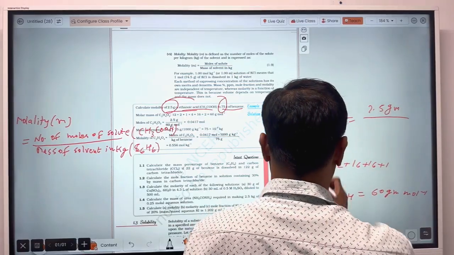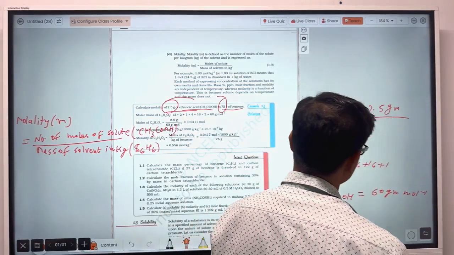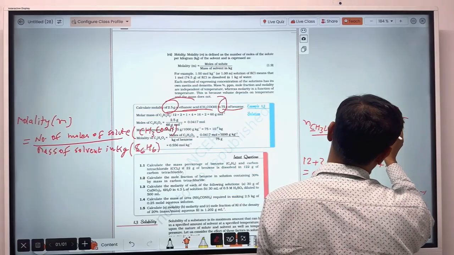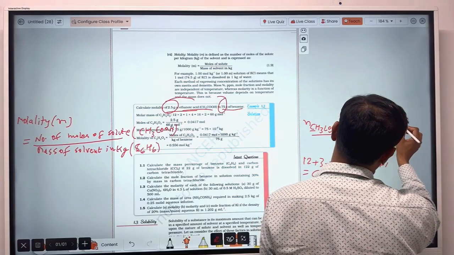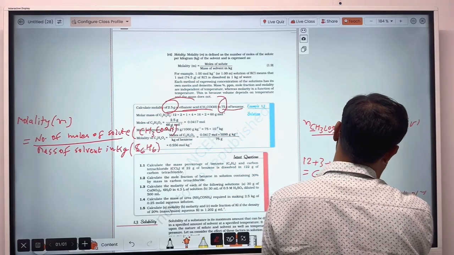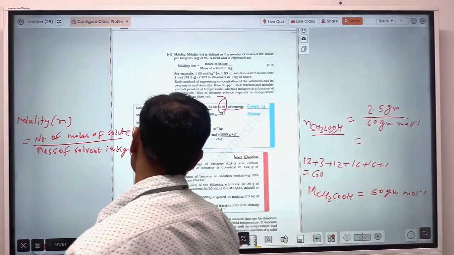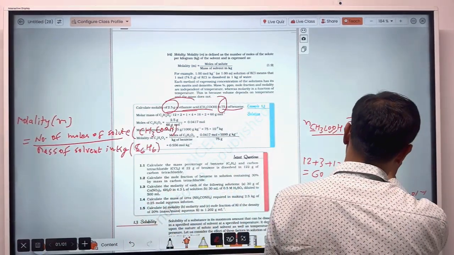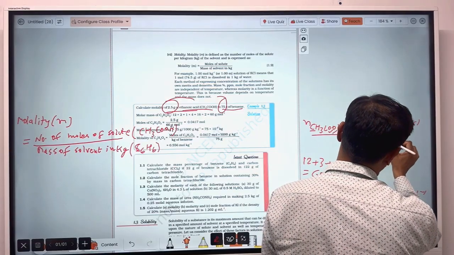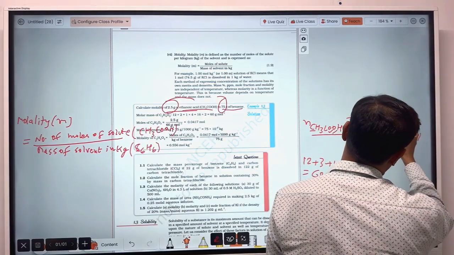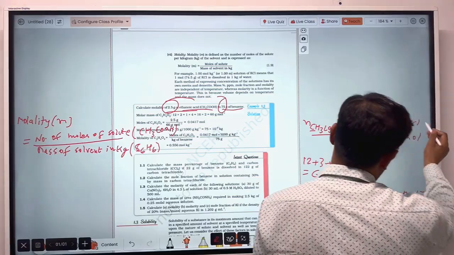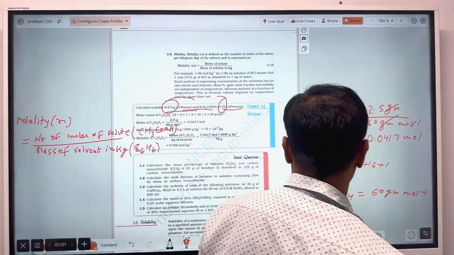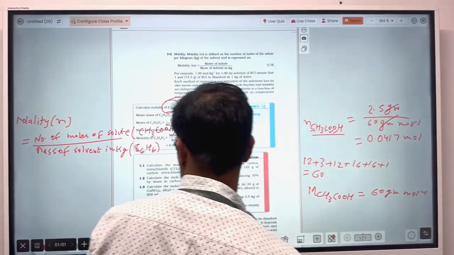So number of moles of ethanoic acid will be 2.5 gram upon 60 gram per mole, that will be equal to 2.5 divided by 60. So that will be 0.0417. That much mole, because gram cancels out, mole inverse will go in the numerator, that will become mole. So number of moles of ethanoic acid is this much.